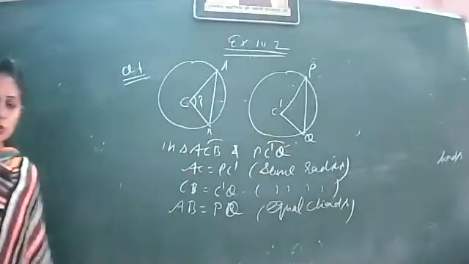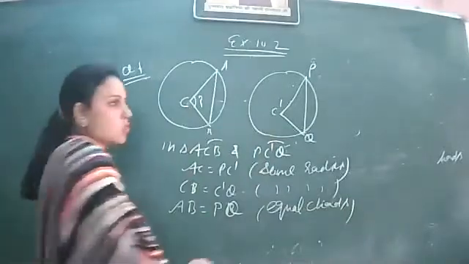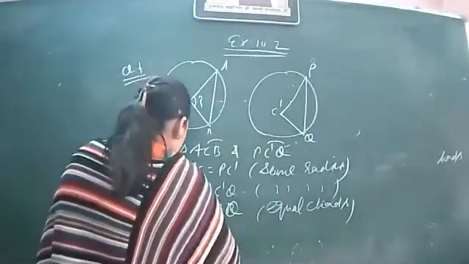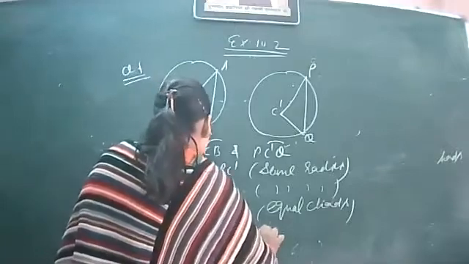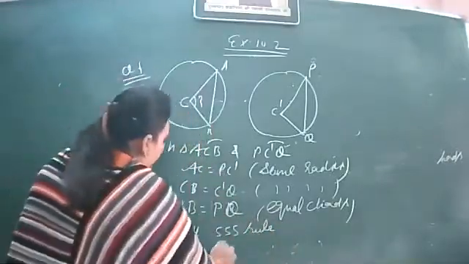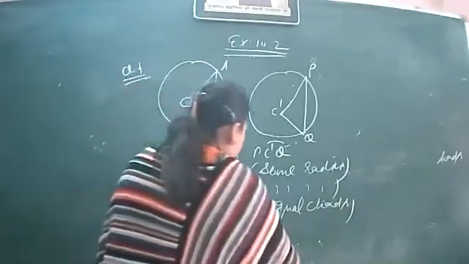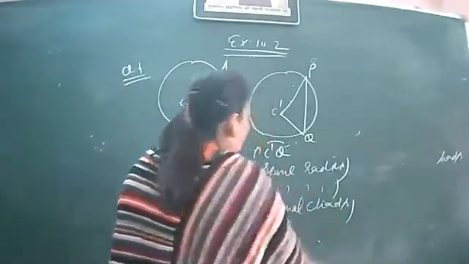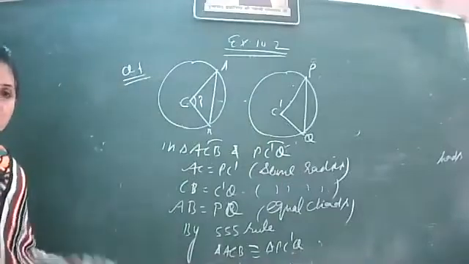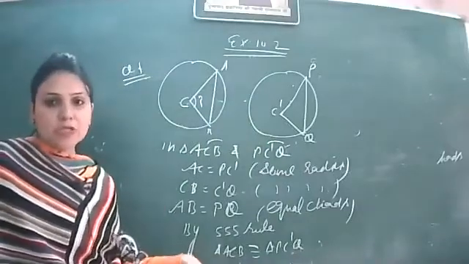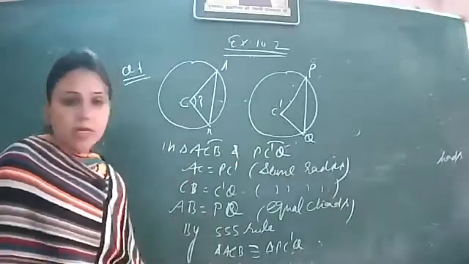Same proof here almost. So again by triple S rule, triangle ACB congruent to PC dash Q. What it means? Two triangles are congruent.